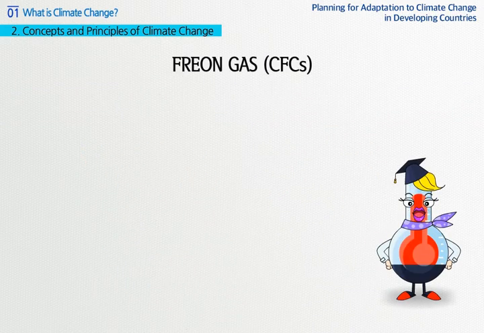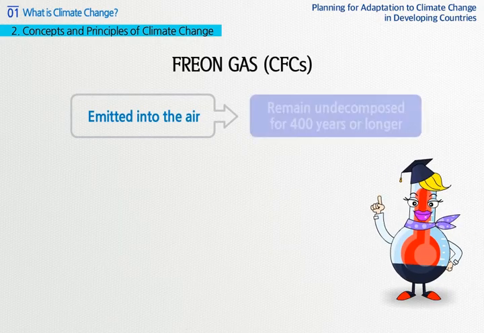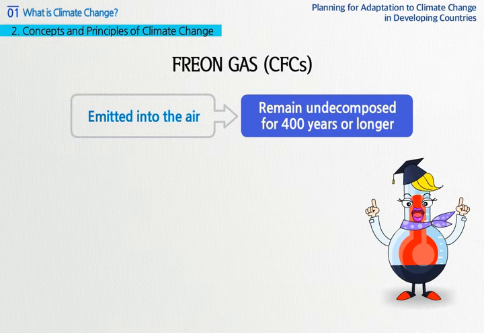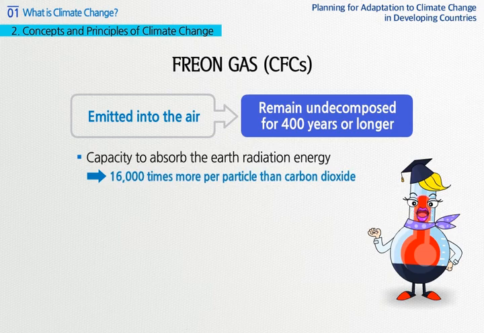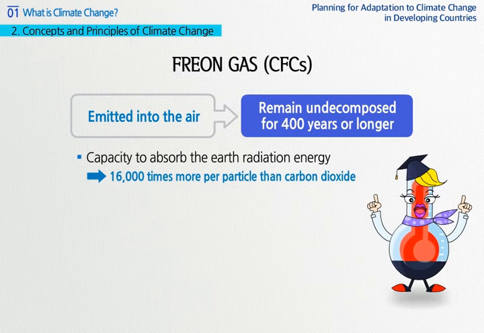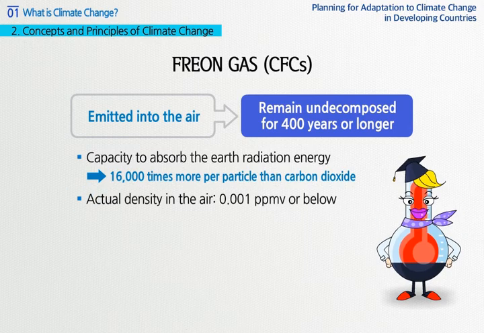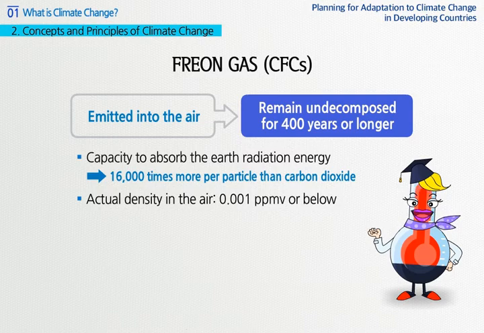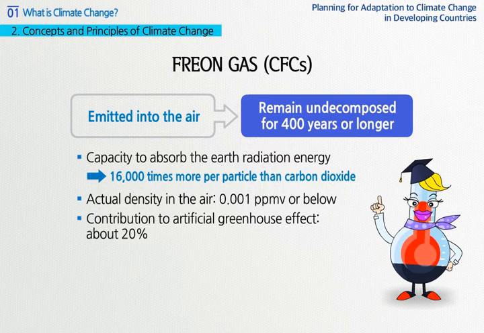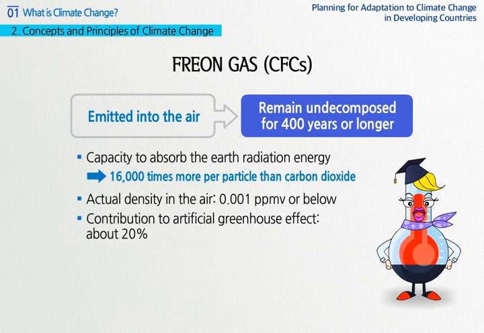Now, let's talk about freon gas. Once emitted into the air, freon gas will remain undecomposed for 400 years or longer. Compared with carbon dioxide, it absorbs the Earth radiation energy 16,000 times more. Its actual density in the air is 0.001 ppmv or below, which is low. However, its contribution to artificial greenhouse effect is about 20%.